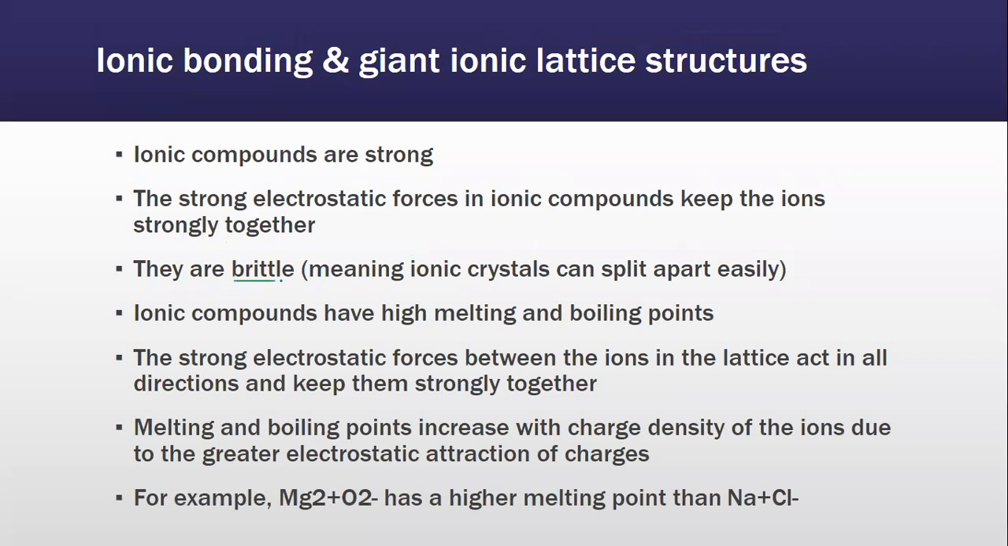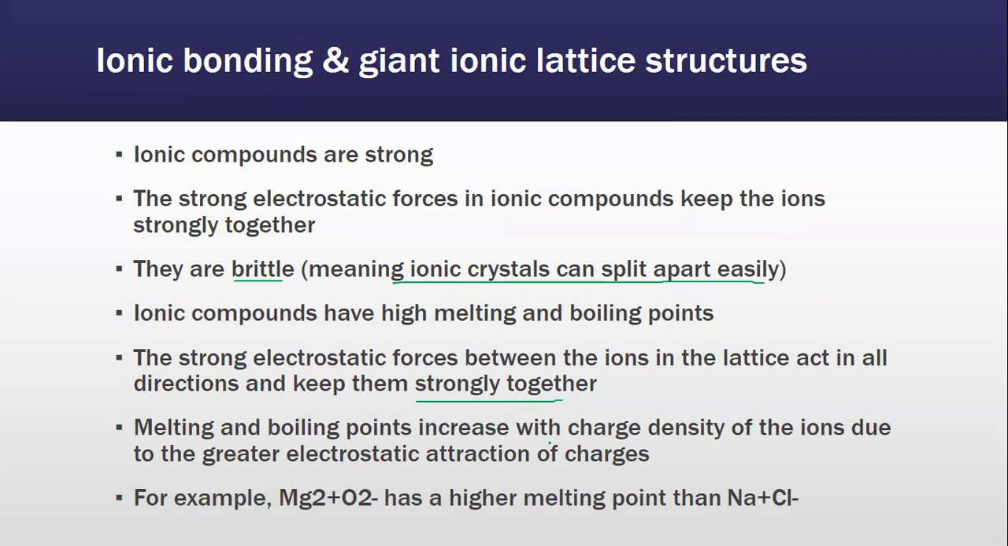They are brittle. What does brittle mean? That means ionic crystals can split apart easily. Imagine a toy, and you just throw it on the floor, and it breaks into tiny little pieces. What happens? It would break. It is brittle. Ionic compounds have high melting and boiling points, and the strong electrostatic forces between the ions in the lattice act in all directions, keeping them strongly together.